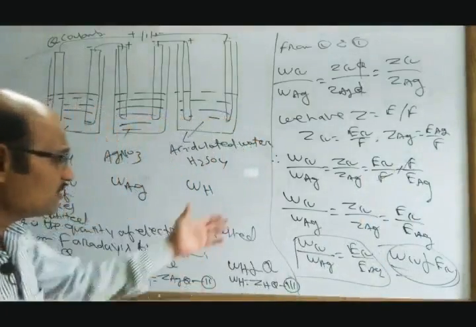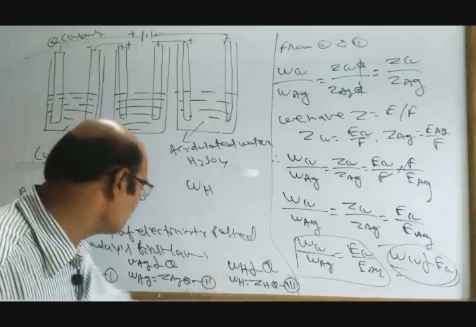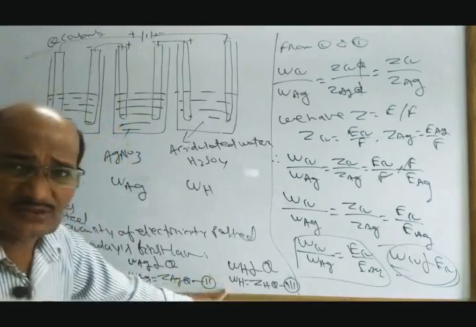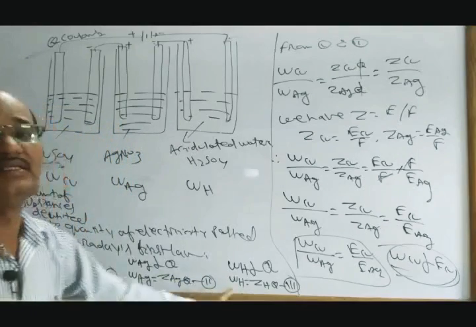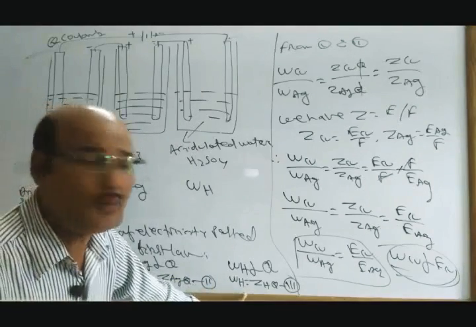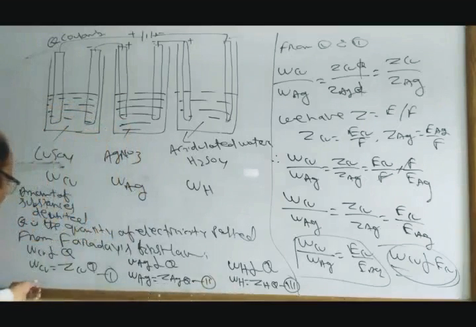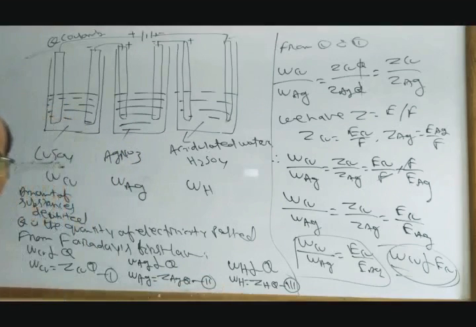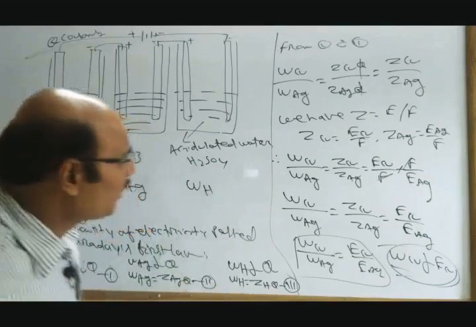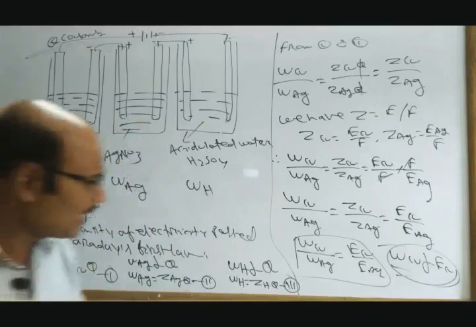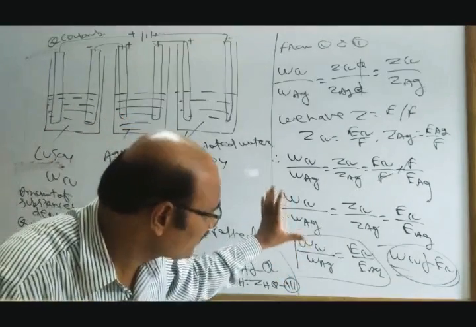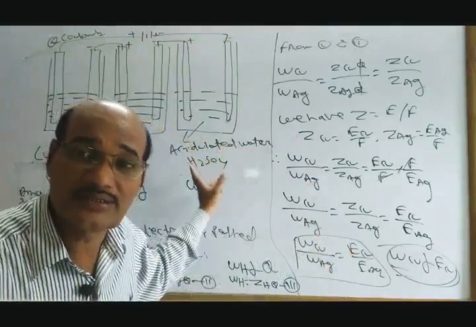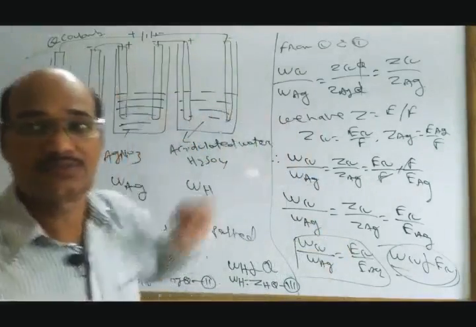If you compare the same thing for 2 and 3, W of Ag by W of H is equal to E of Ag by E of H. Or I can compare 1 and 3, W of Cu by W of H is equal to E of Cu by E of H. So in this case, what conclusion are we getting? The amount of substance deposited or liberated is proportional to the equivalent mass when the electrolytic cells are connected in series.